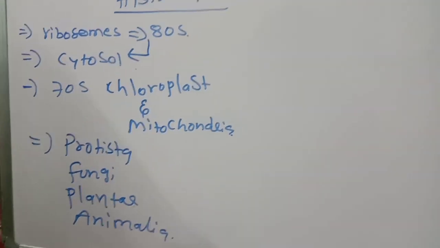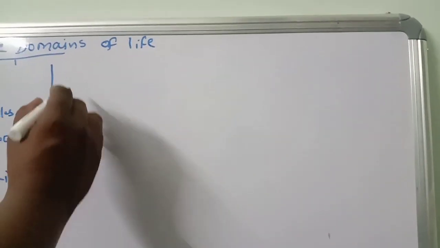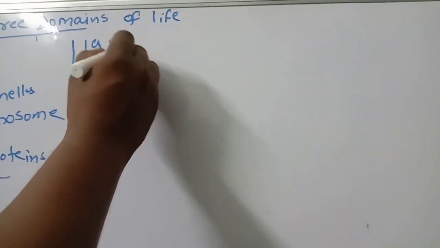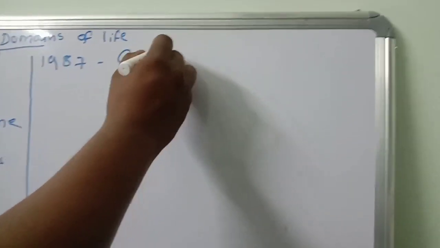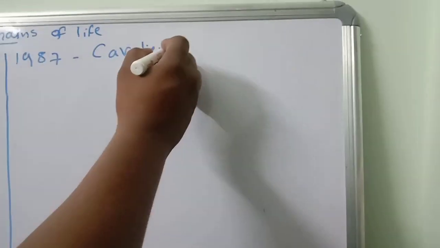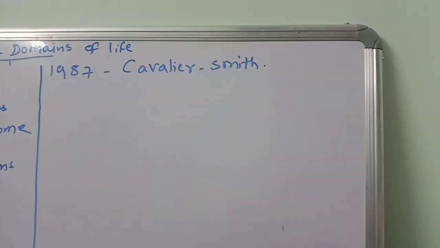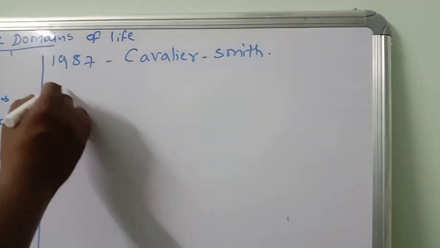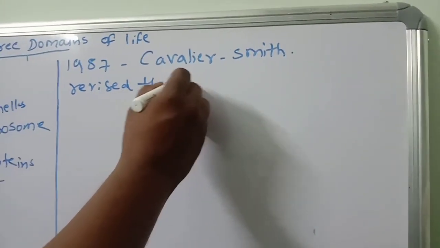Now in 1987, very important, the scientist name, please remember this name, Cavalier Smith, revised the six kingdom system to the seven kingdom system.